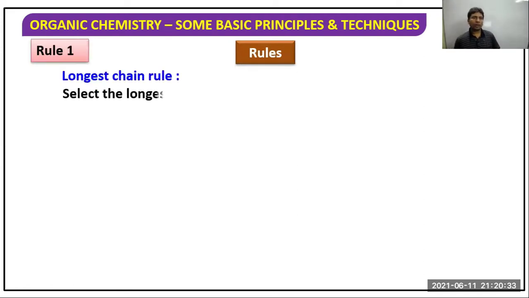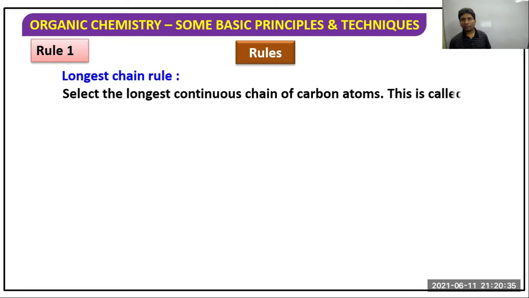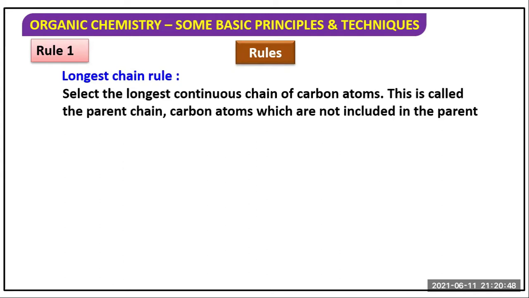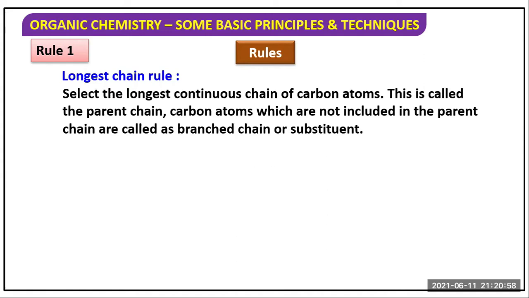The rule, longest chain rule. What is the longest chain rule? Select the longest continuous chain of our carbon compound. This is called longest chain rule. And this carbon chain is known as parent carbon or parent chain. Carbon atoms which are not included in the parent chain are called a branch chain.